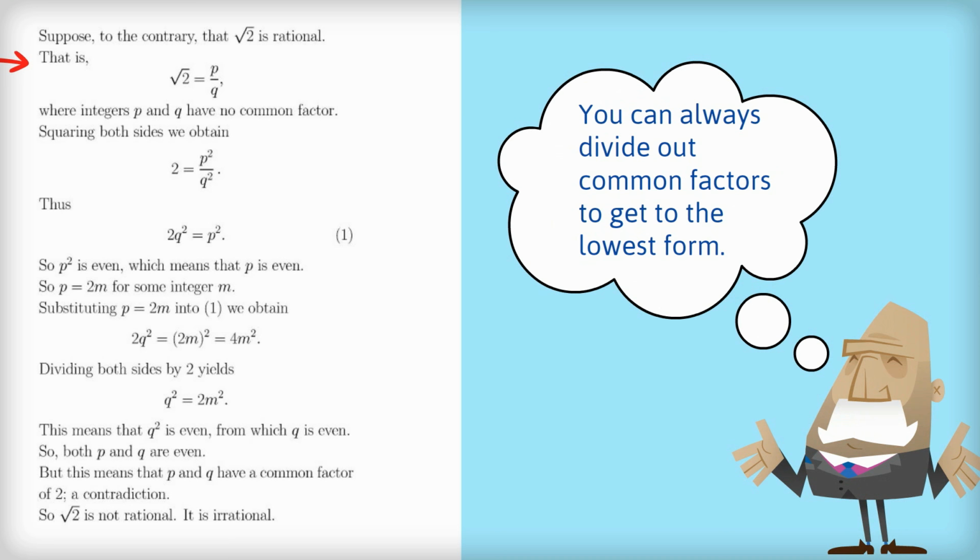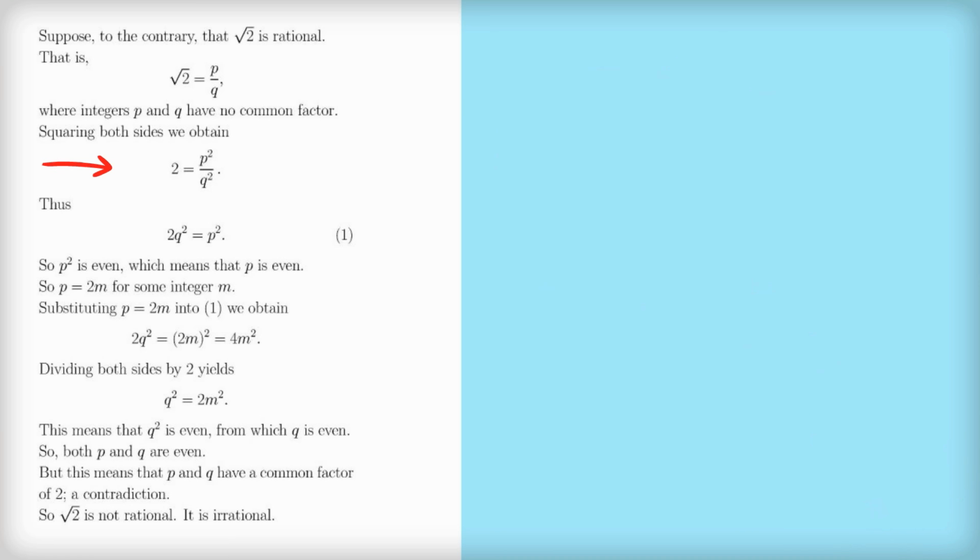So now if we square both sides, we obtain 2 on the left hand side and p squared over q squared on the right hand side. Now we multiply both sides by q squared and we get 2q squared equals p squared. I'm going to label that equation 1 because we're going to need it again in a sec. Okay, so p squared equals 2 times q squared. And we know that if a number is 2 times anything, it must be even.